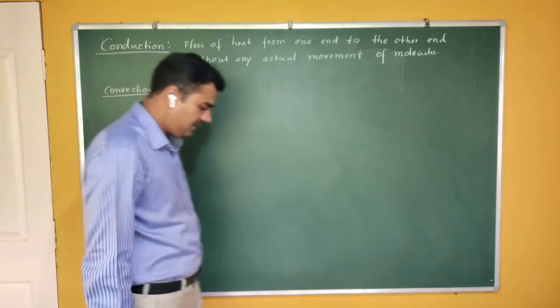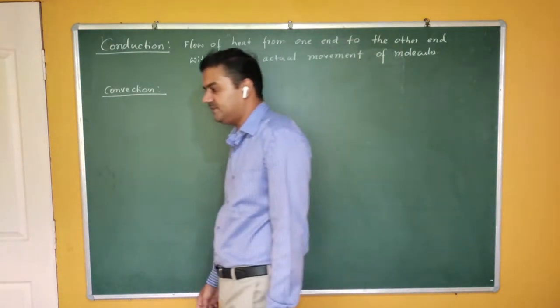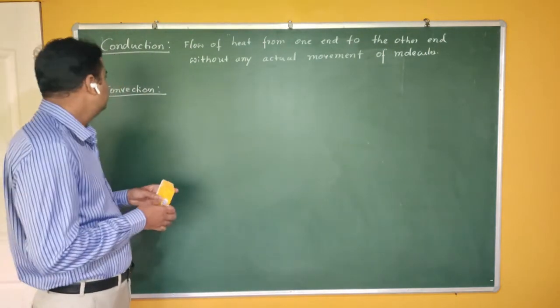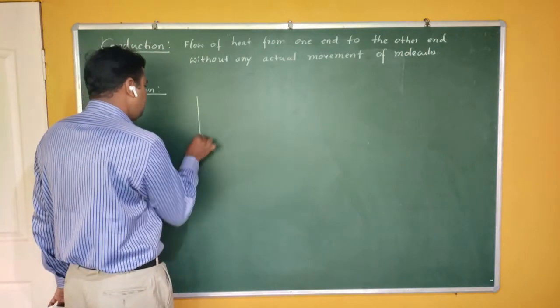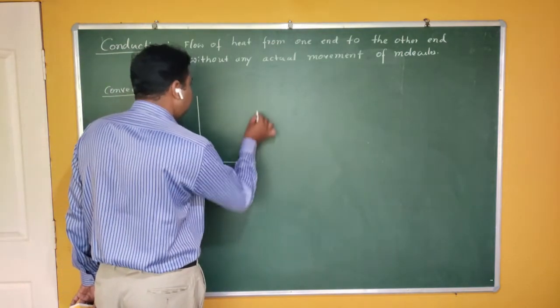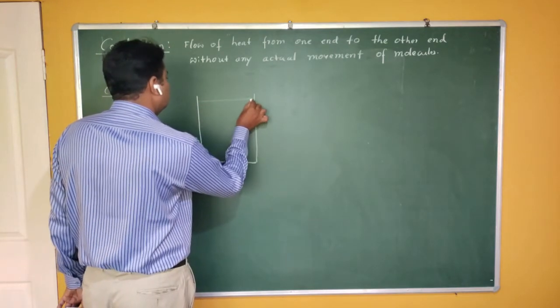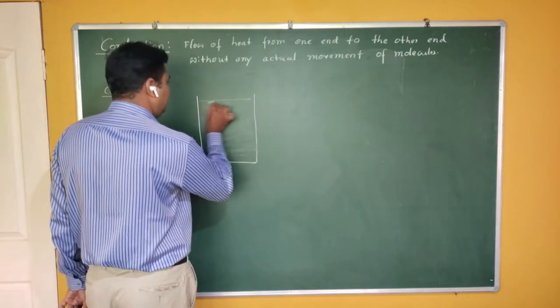Okay, now the second type of heat transfer is called convection. Convection mainly takes place in the case of liquids. If you take liquids, then the phenomenon of convection takes place. To explain that, let me take a liquid in a container. So let me take a liquid here.